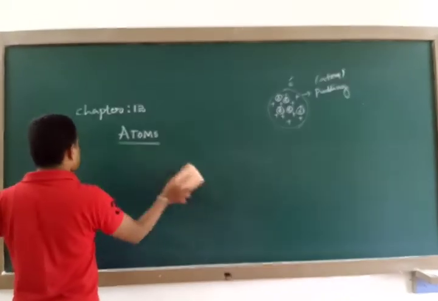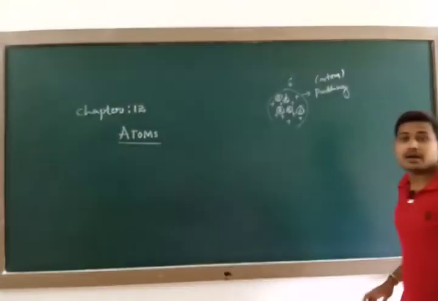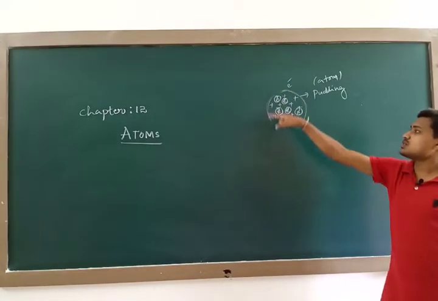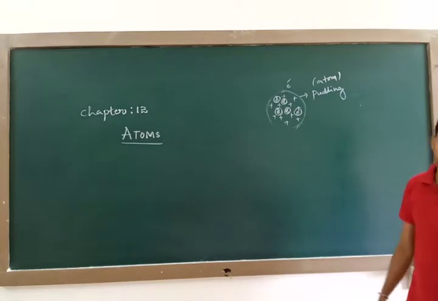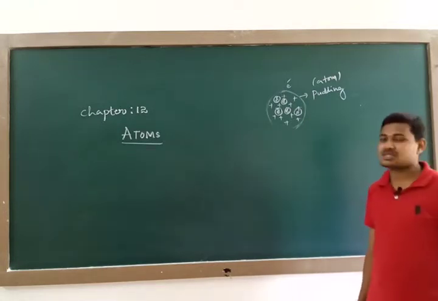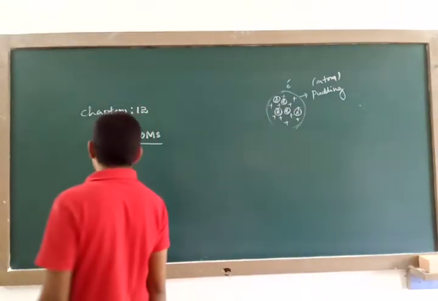Rutherford said that the positive charge of the atom is not throughout the volume of an atom. On what basis did he suggest this? He did one famous experiment, which we call the alpha particle scattering experiment.